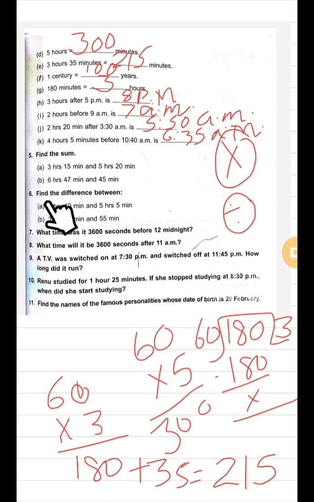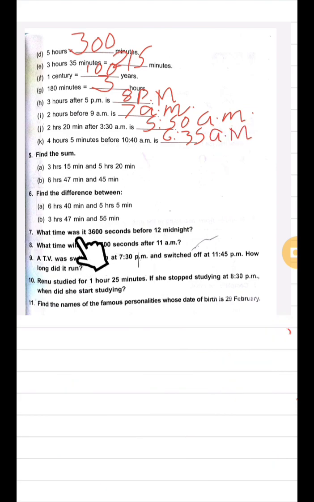Now come to question number 7 and 8. Question number 5, 6, 9, 10 we will do tomorrow. Today we will do question number 7 and 8. What time was it 3600 seconds before 12 midnight?